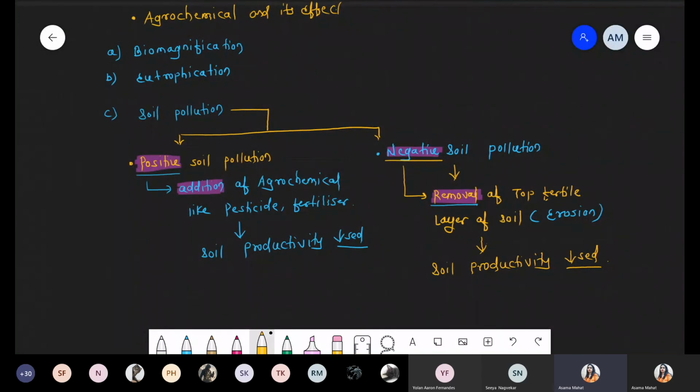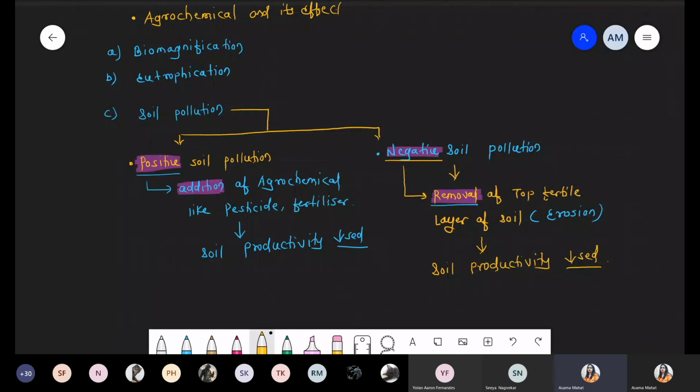But we are talking in two ways, positive soil pollution and negative soil pollution. Positive means what? Addition of agrochemical waste, like pesticides, like chemical fertilizers, right? And what is the meaning of negative? Negative means removal. Removal means what? Removal of the top fertile soil, because we know that soil has fertility, it has different nutrient amounts, and once that soil becomes unfertile or loses its fertility due to different processes like the erosion process, ultimately we can say it is also responsible for decreasing the productivity.